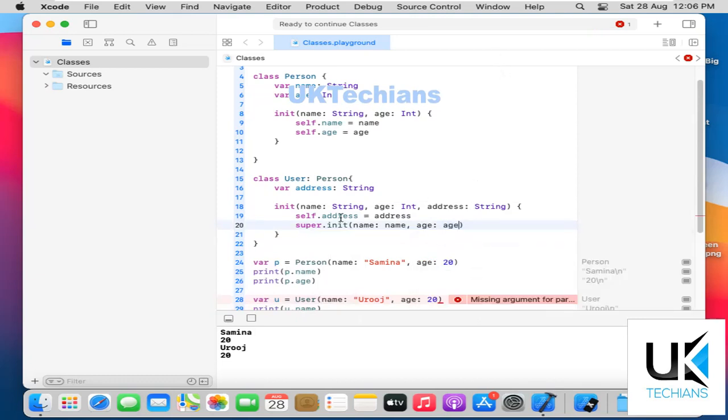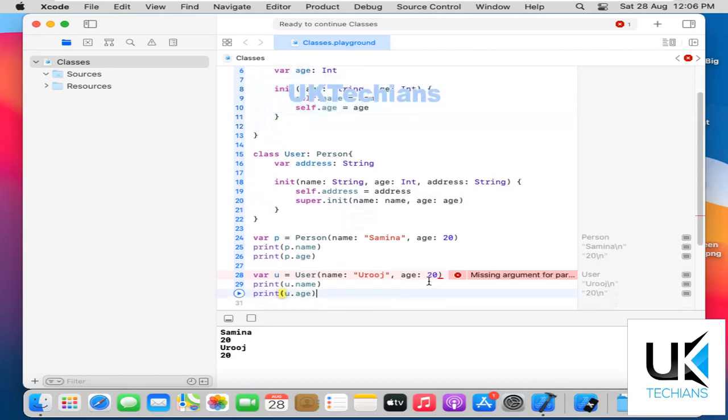So what does this mean? super.init means that the method accessible by this class will pass on the values to the init function. Now I just add an address, ABC.